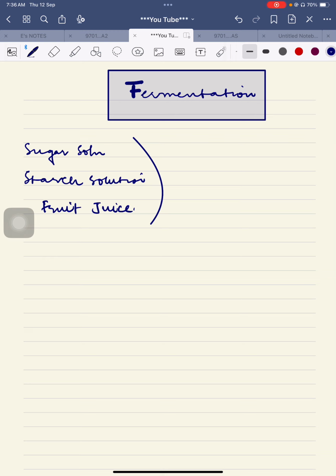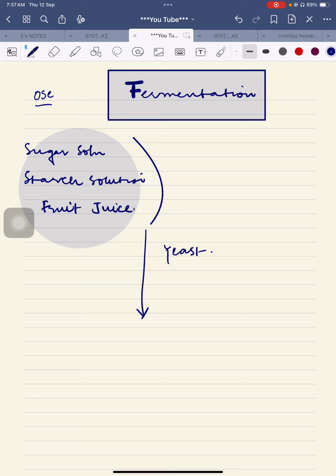Those students who are studying biology as well know that sugars have different types, basically fructose, glucose, maltose, dextrose, lactose, etc. The family of compounds which end their name with "ose" are called sugars. So all of these substances which I have mentioned here are sugar containing substances.